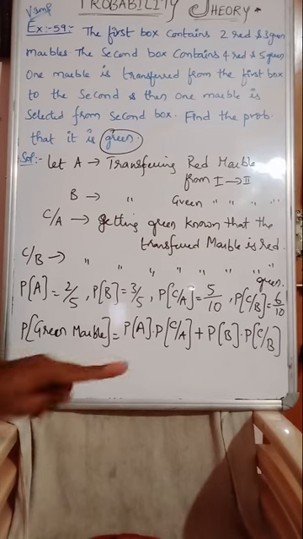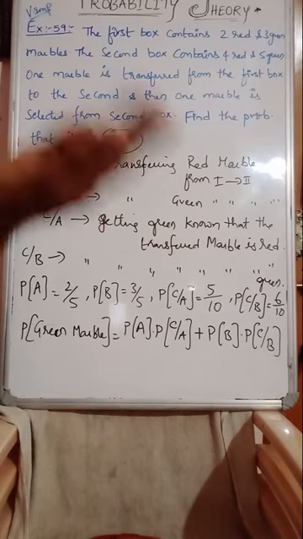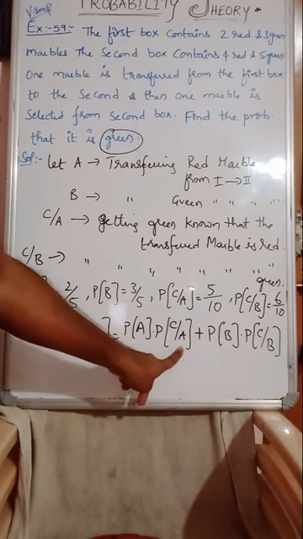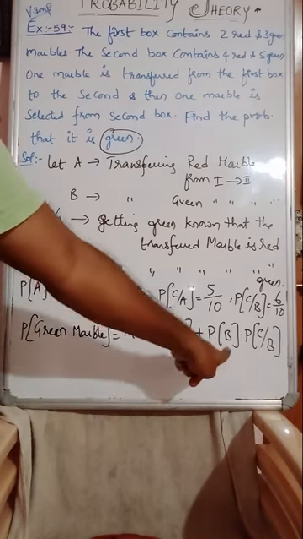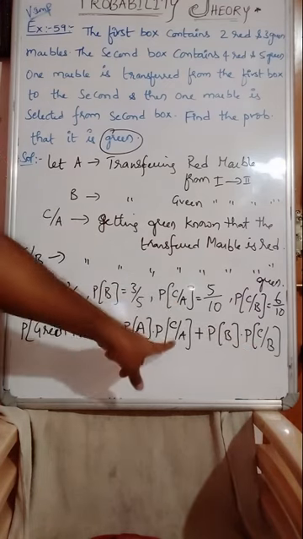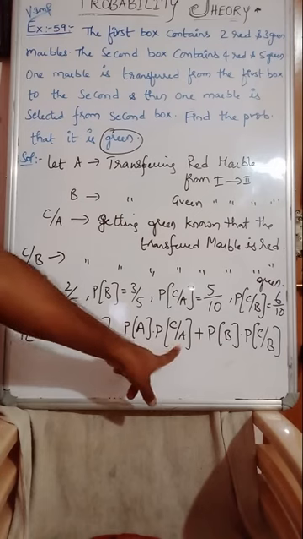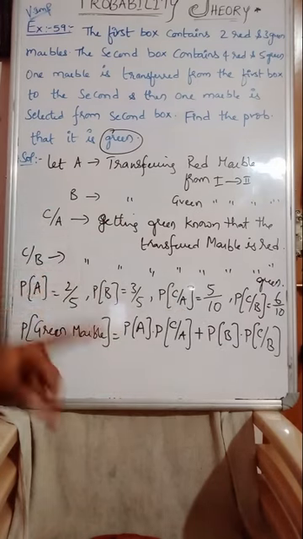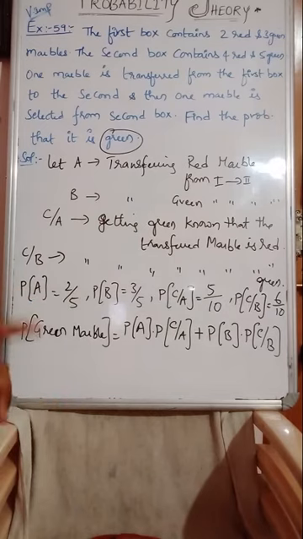Getting a green marble, two possibilities. First, transferred red, getting a green after transferring, known that the transferred is red. Or getting a green, known that the transferred is only green. Red transferred, getting green. Green transferred, getting green. Ultimately, green only we want. But two possible ways. First one is red transferred, but green is selected.